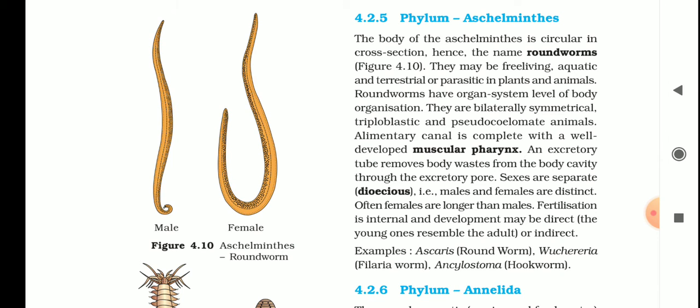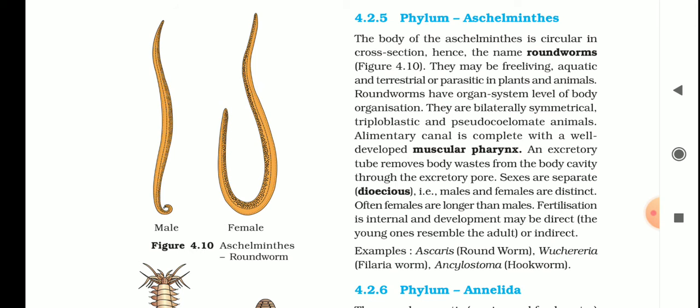Fertilization is internal and development may be direct. Fertilization is internal, meaning inside the body of the female. Development may be direct, where the young one resembles the adult, or indirect. If direct development is found, then the offspring will look like the adult. And if indirect development is there, then some larval stages will be found in the life cycle. So the example of the phylum Aschelminths is Ascaris.